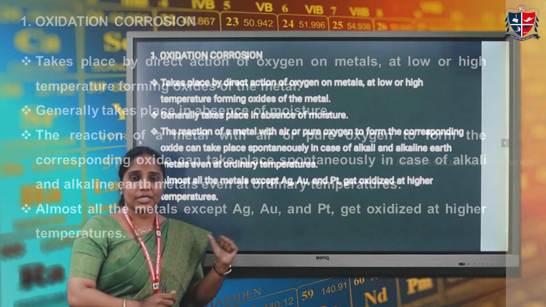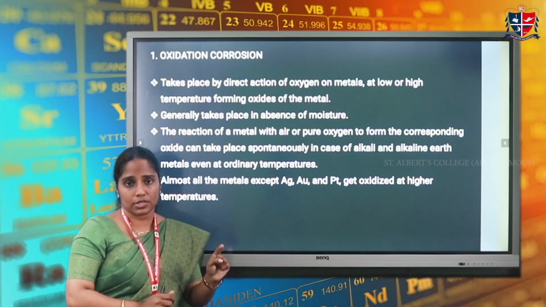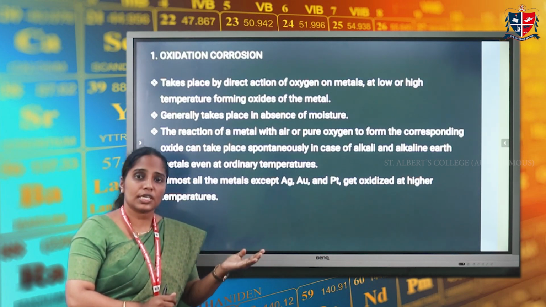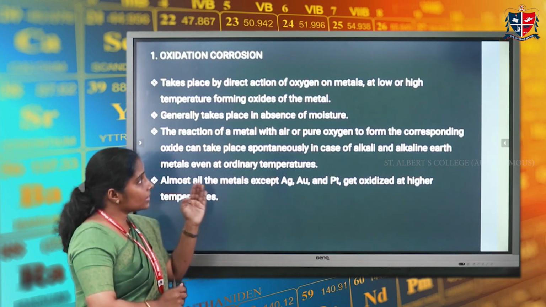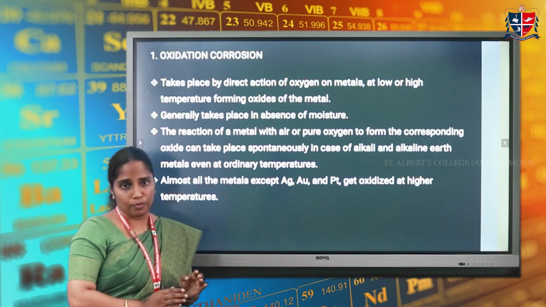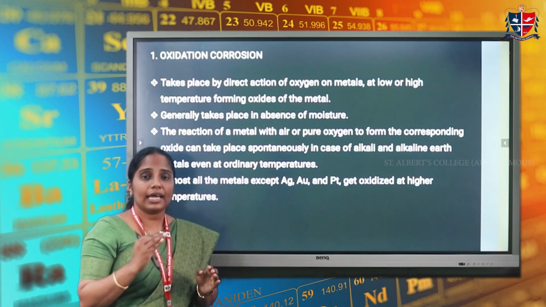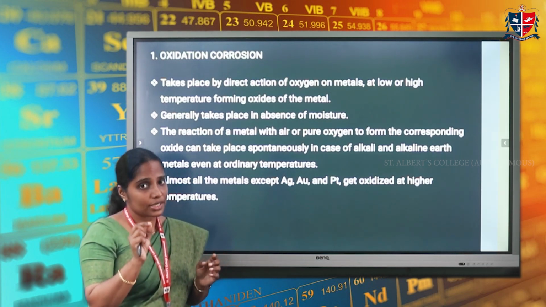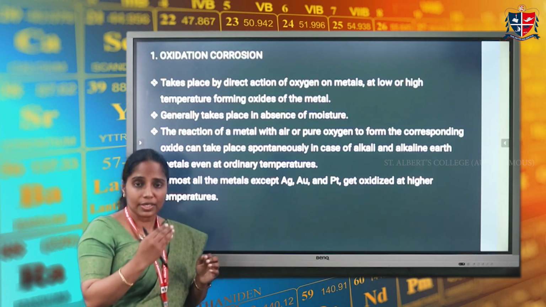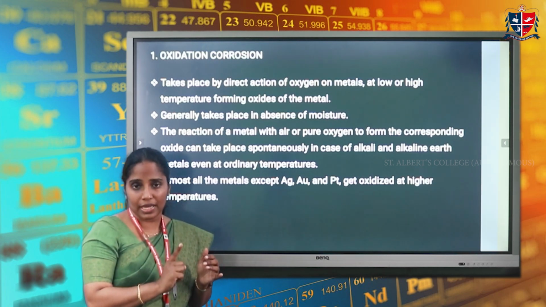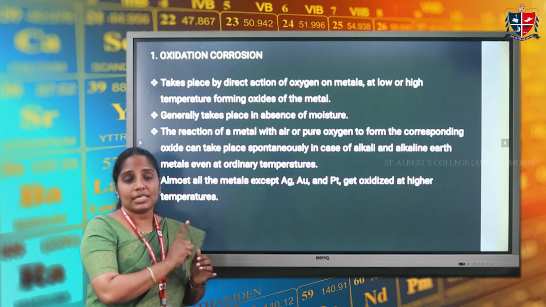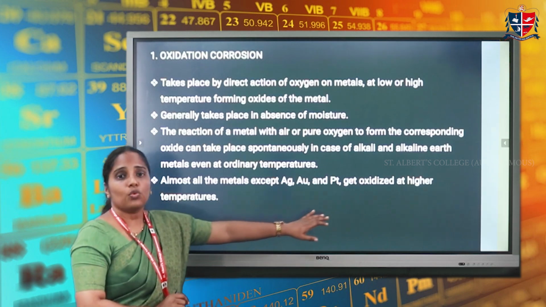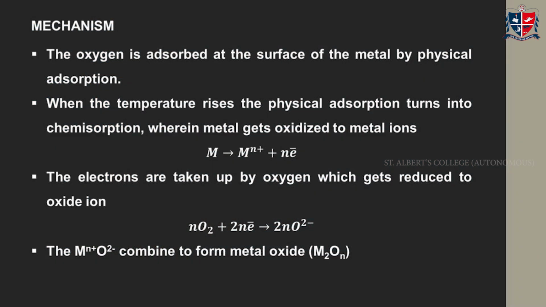This oxidation corrosion takes place by the direct action of oxygen on the surface of the metal at high or low temperature and forms the corresponding metal oxides. This corrosion takes place in the absence of moisture. In the case of alkali and alkaline earth metals, the reaction with oxygen takes place even at ordinary temperature. But for most other metals, except silver, gold and platinum, oxygen reacts with these metals at higher temperature and forms their corresponding oxides. Now let us see the mechanism behind this oxidation corrosion.